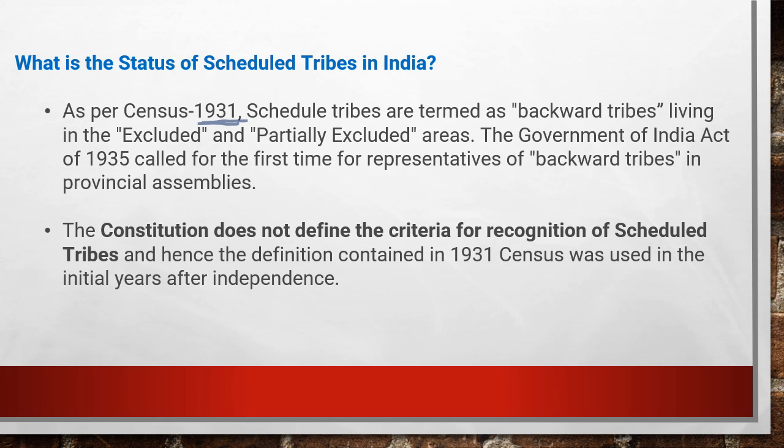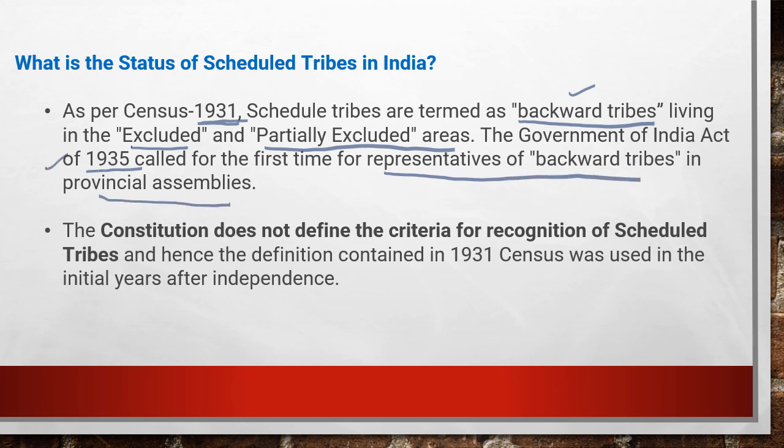Sorry, the scheduled tribes are termed as the backward tribes. Before independence, these scheduled tribes were termed as backward tribes, and these people frequently lived in the excluded and partially excluded areas, and the Government of India under the Act of 1935 called them for the first time the representatives of backward tribes in the provincial assemblies.